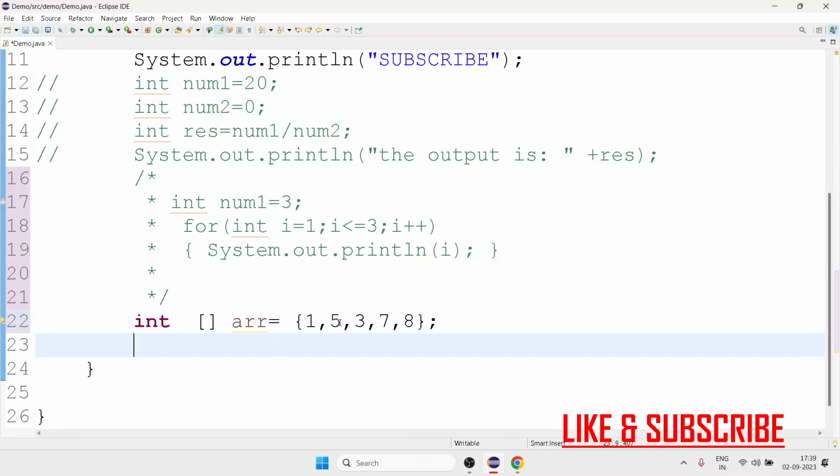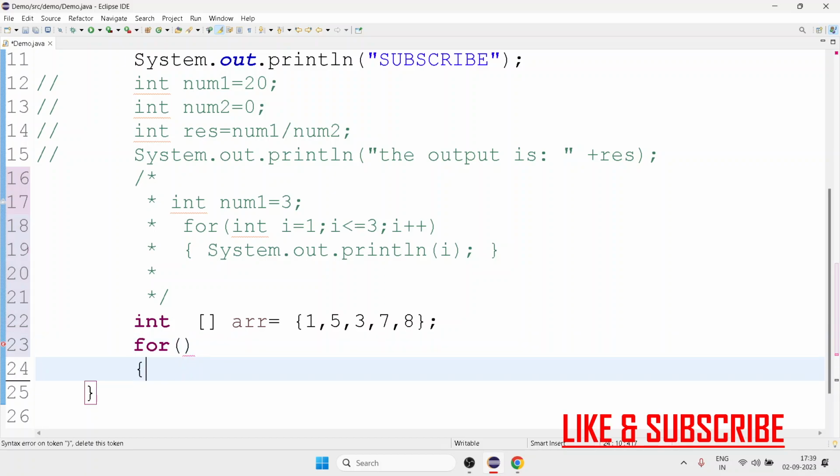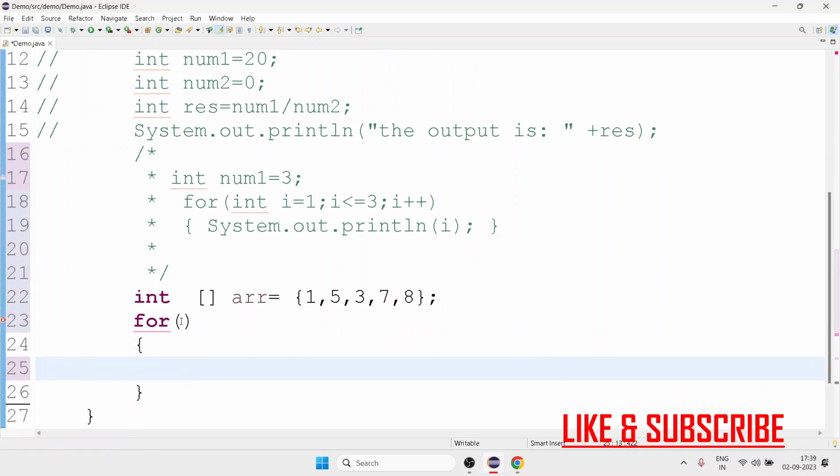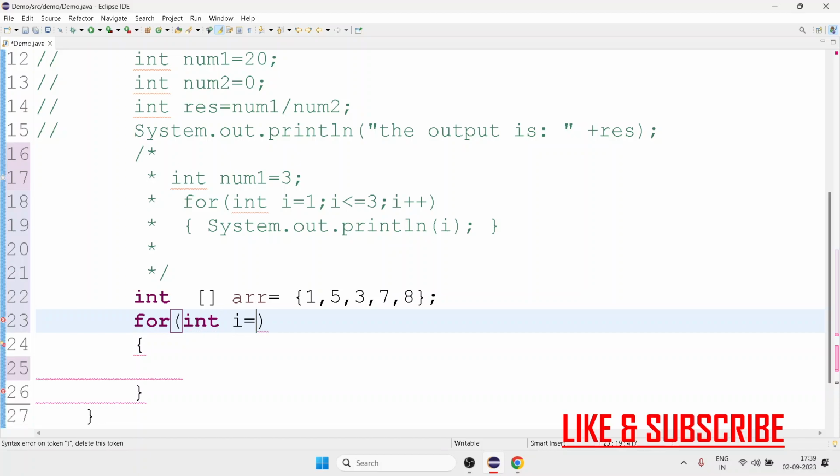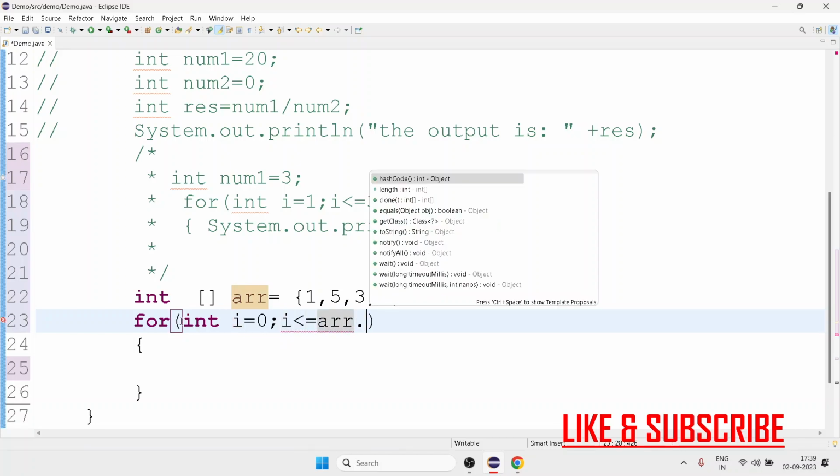So if I want to traverse my array, obviously I will run a for loop to access the elements. So int I is equal to 0. This is how the for loop works, right? I is less than my array dot length.